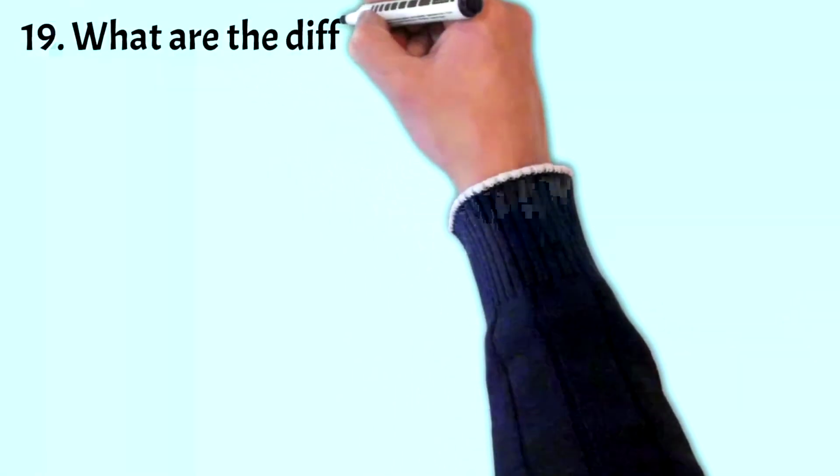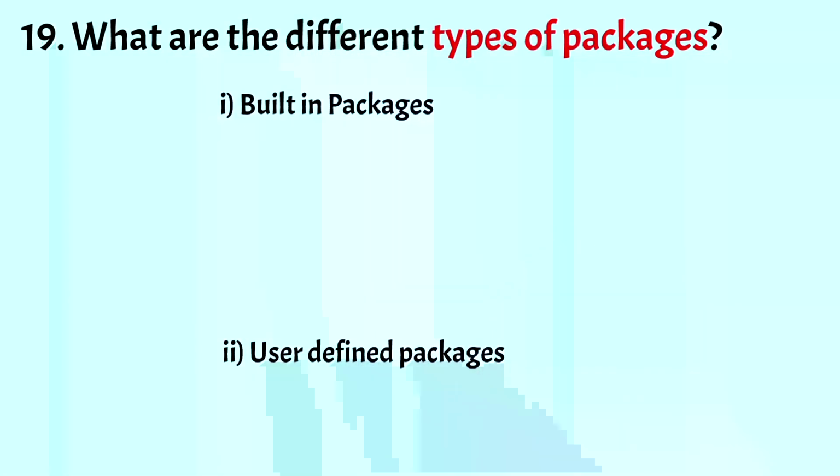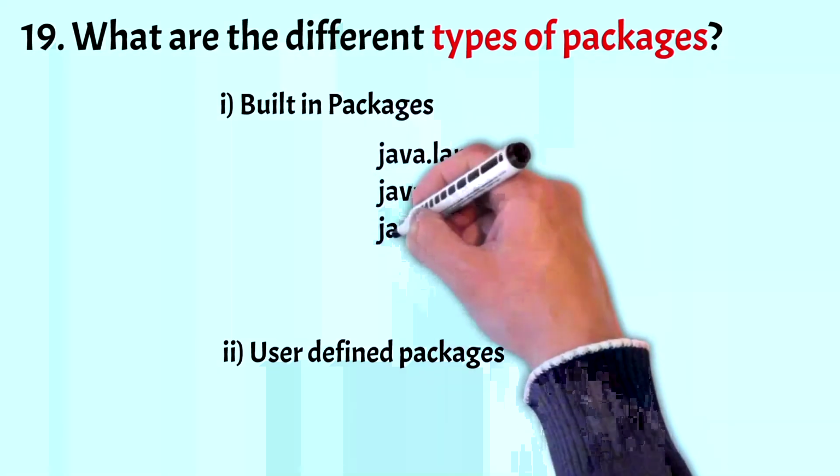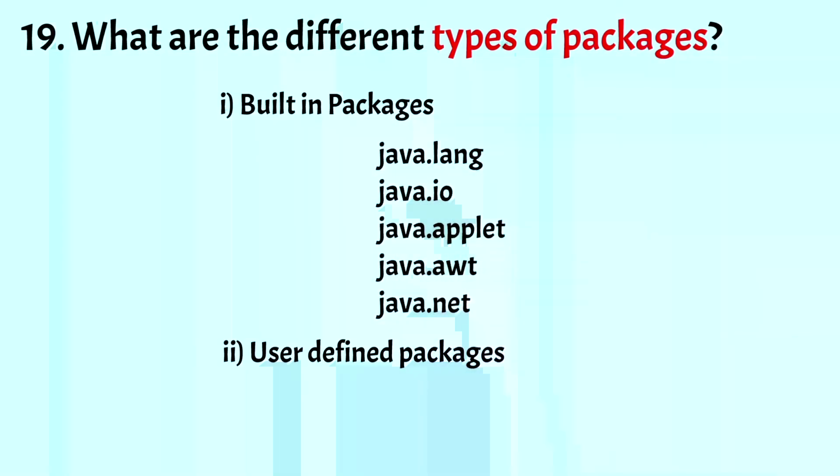The next one is, what are the different types of packages? Packages are divided into two categories: built-in packages and user-defined packages. Built-in packages are pre-written and are stored in the Java API, and are free to use. They consist of packages for managing input, output, data programming, and many more. And here are some of the commonly used built-in packages. Next are user-defined packages, and these packages are created by the user.